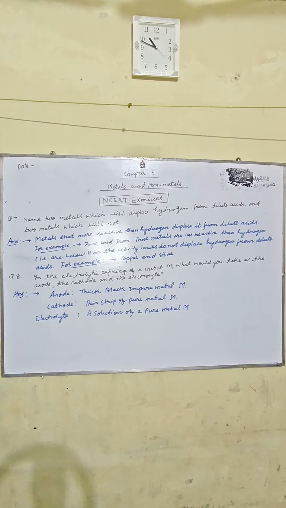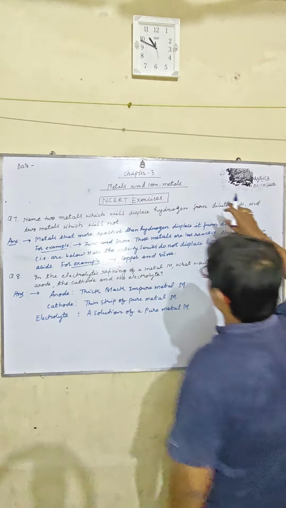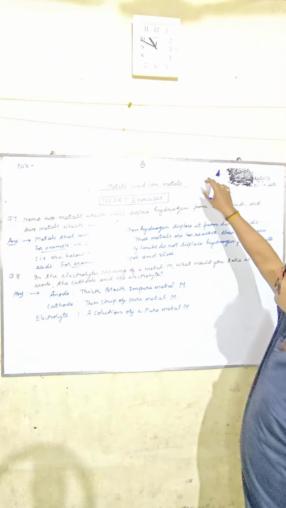Today's short is all about the NCERT questions. Let us continue. Yesterday's short you already saw. So today's short is about Chapter 3, Metals and Non-metals, NCERT exercises.